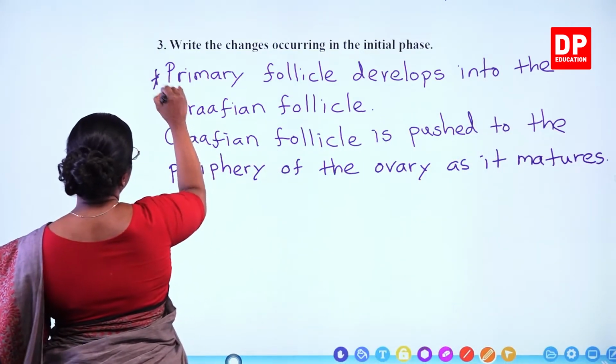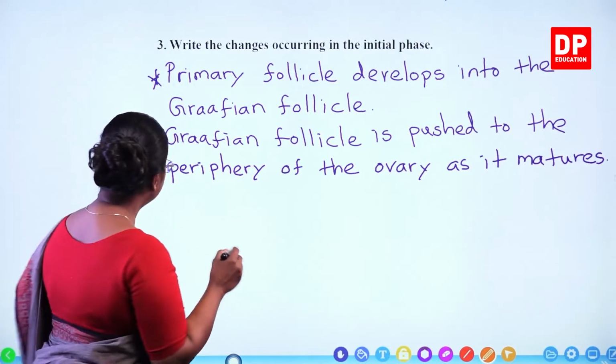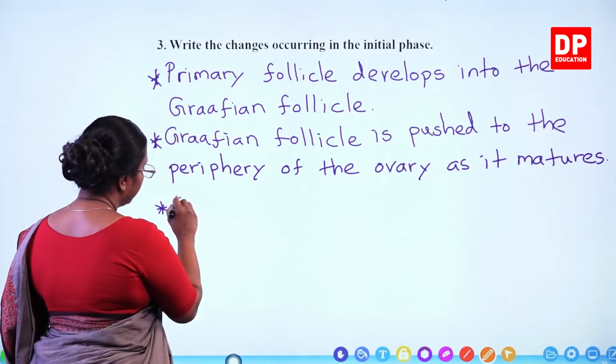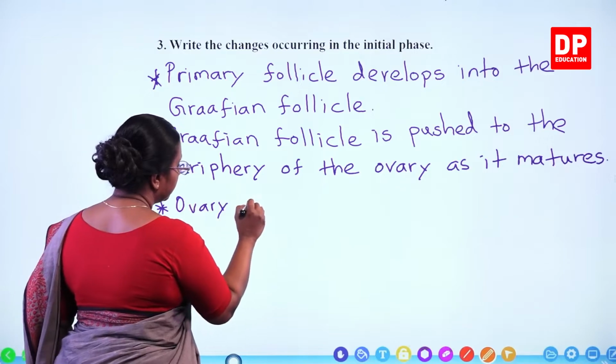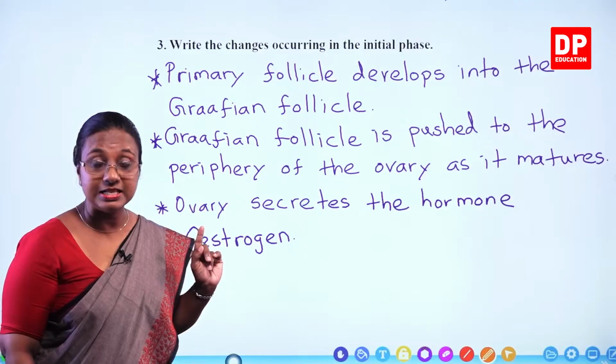So one is development of primary follicle, then it being pushed towards the periphery, and then ovary secretes the hormone estrogen. So those are the changes taking place in the ovary during the initial phase.